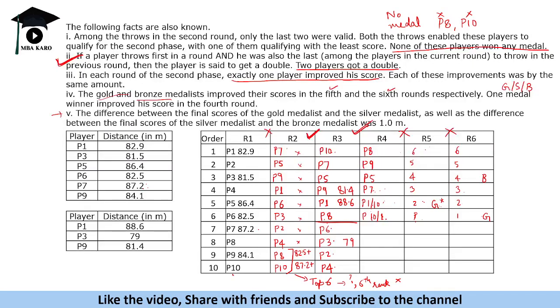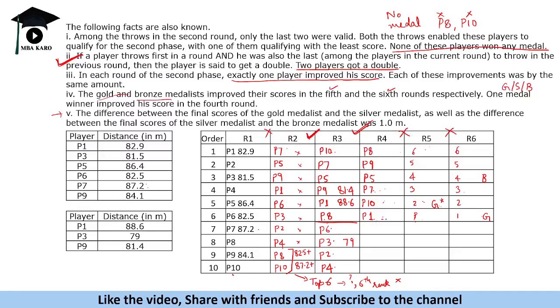P10 could not have gone to the fourth position. So this means that P10 first नहीं होगा, P10 was second. और दो बार शिफ्ट हुआ P10, राइट? दो पोजीशन पीछे शिफ्ट हुआ है, तब जाके P10 को मेडल नहीं मिला है. So P1 must have been the topper. Now P1 is the topper.